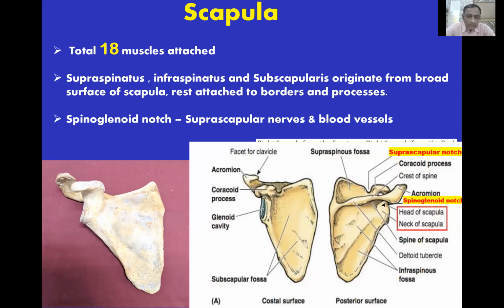The examiner may ask you about Bankart's repair or various types of shoulder arthroplasty, or anything regarding recurrent dislocation of the shoulder. So the next specimen is the clavicle.